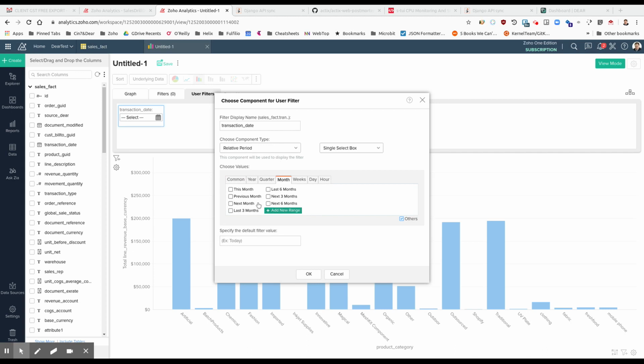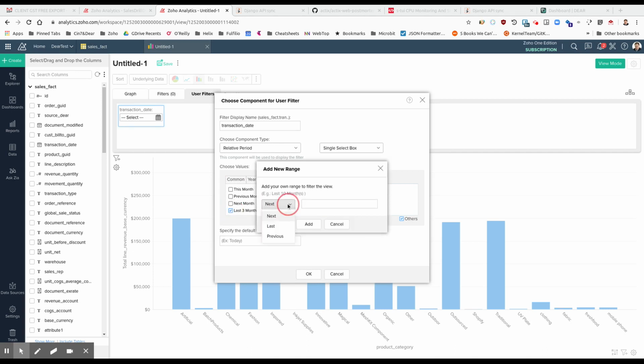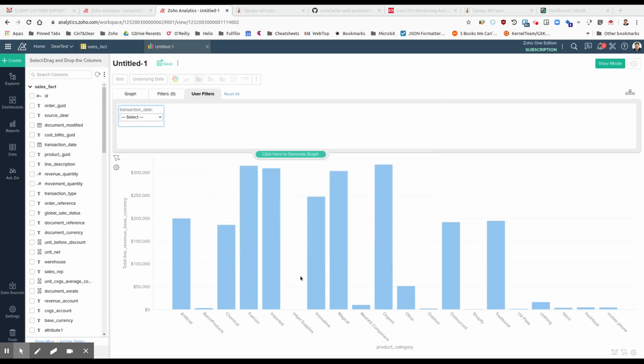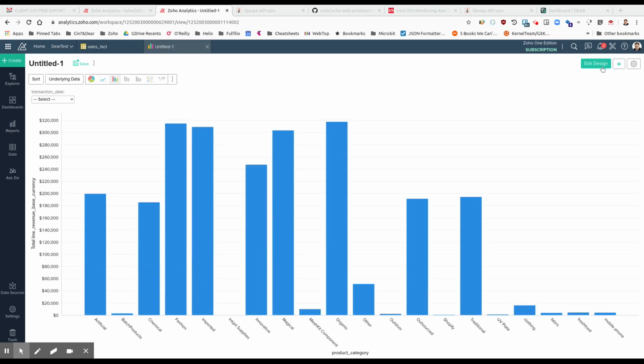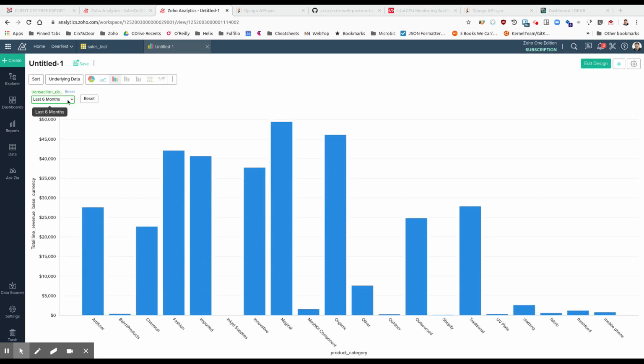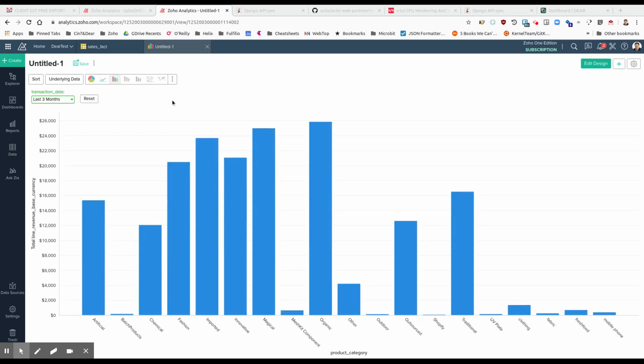I'm going to let them choose the last 6 months, the last 3 months. I'm going to add a new range for the last 12 months. And now the user can choose to see data for the last 6 months or the last 3 months.